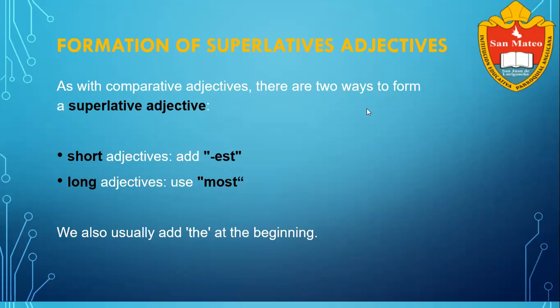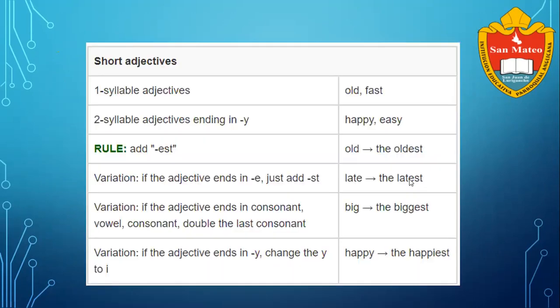Here in this chart, you can notice that this is about short adjectives. What does that mean? We have one syllable adjectives or maybe two syllable adjectives ending in y. We have a rule: we add est to those adjectives when they're short. For example, if the adjective ends in the letter E, we just add st. If the adjective ends in consonant, vowel, consonant, double the consonant.